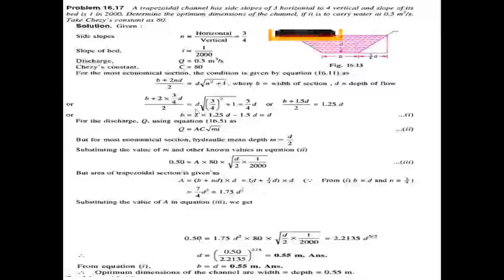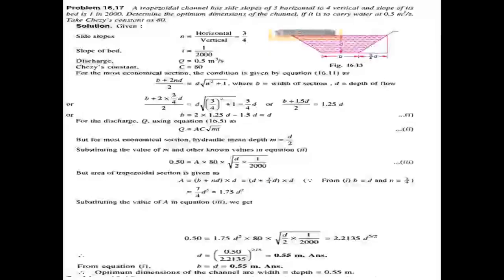In previous problems, dimensions b value and d value were given and we were asked the discharge value. In this problem, the discharge value is given and we are asked the dimensions, b value and d value, both coming as same 0.55 m.